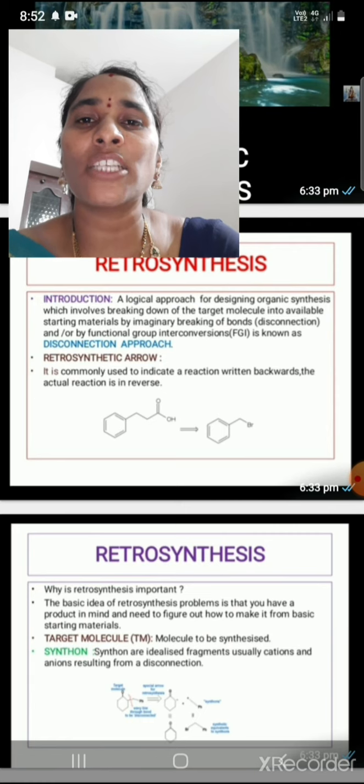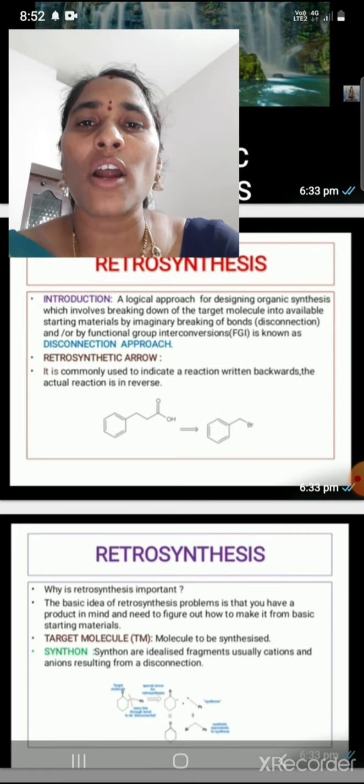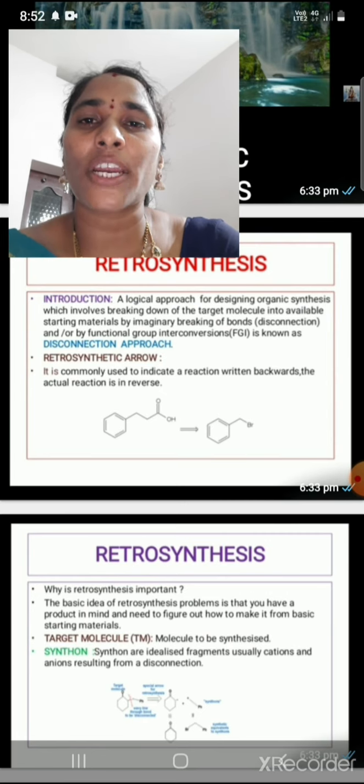Double line arrow means forward reaction and backward reaction simultaneously take place in that reaction. In retrosynthetic strategy, the target molecule is converted into starting molecules.